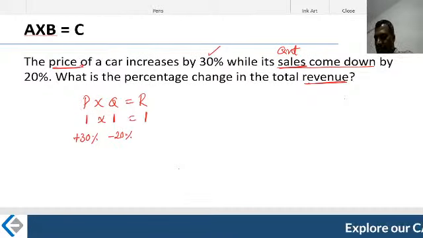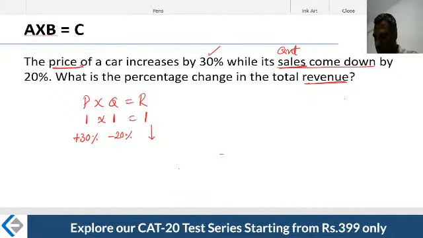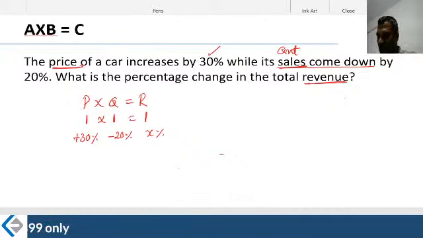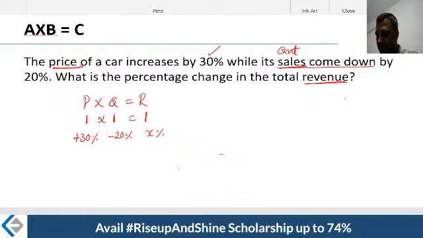I am saying, therefore, what is the change in the revenue here? How much percentage will this change? Of course, this has to change by some X percent, let's say. Therefore, I'm interested in the value of this particular figure called X. How do I write 30%? Again, write the multiplier, friends. Directly write the multiplier for this.